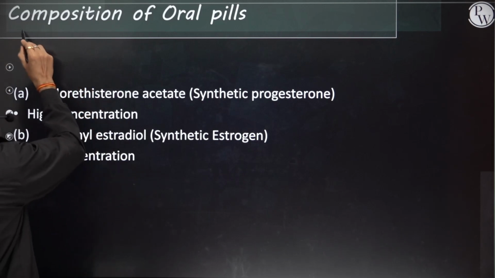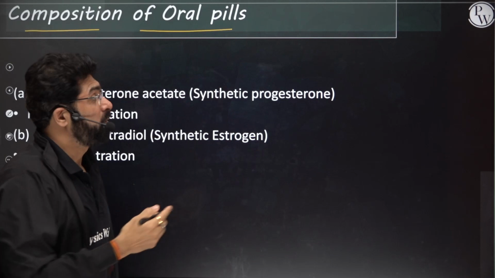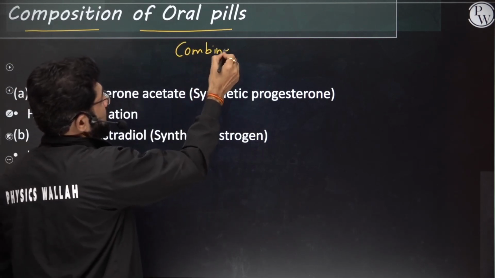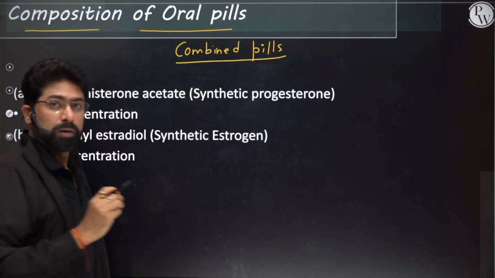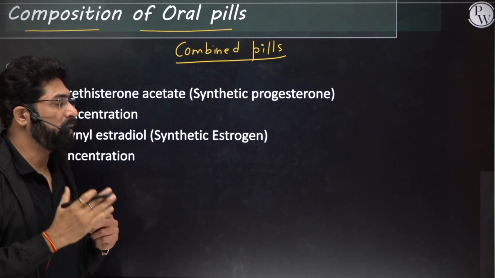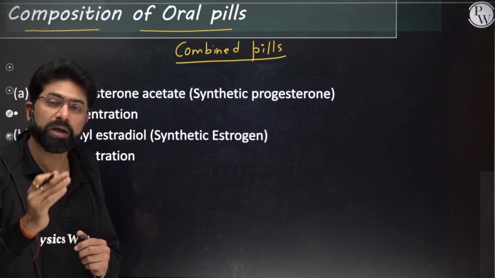Now you see the composition of those oral pills. What does this oral pill contain? There are 2 types of pills. One is combined pills, other is mini pills, which are progesterone only pills. Combined pills will have both progesterone and estrogen.